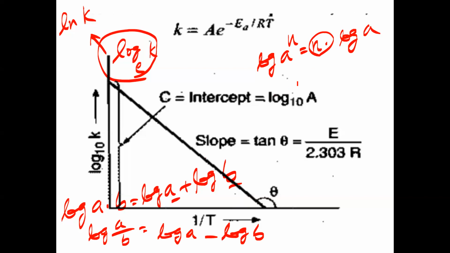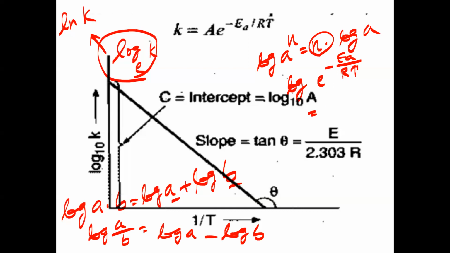From this concept, tell me now, I'm taking log of e power minus Ea by RT. How to write this? What is the exponent here? Minus Ea by RT.